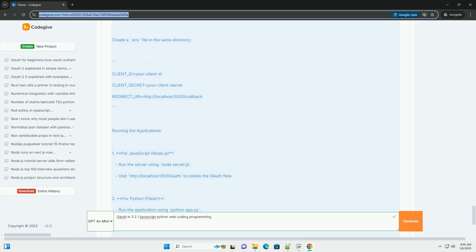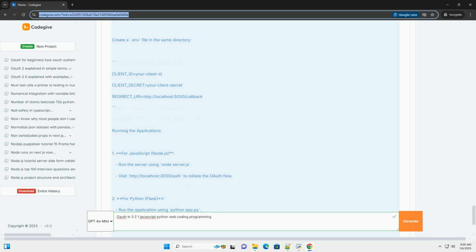Running the applications. 1. For JavaScript, Node.js. Run the server using node server.js. Visit http://localhost:3000/auth to initiate the OAuth flow. 2. For Python, Flask. Run the application using python app.py. Visit http://localhost:5000/auth to initiate the OAuth flow.